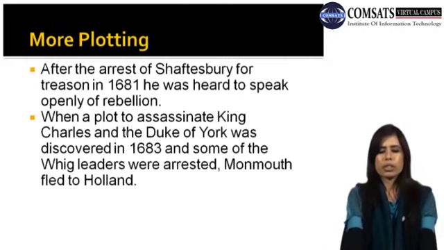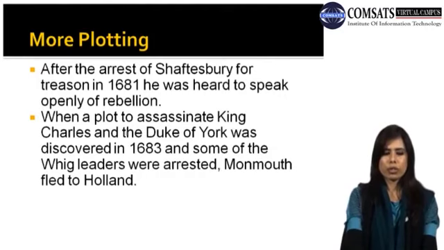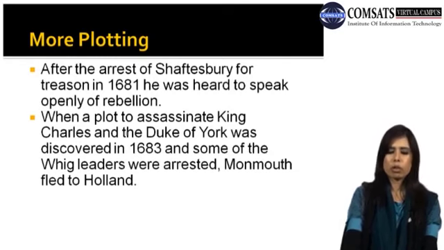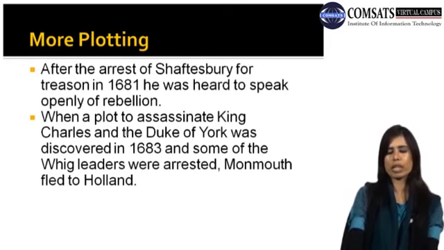After the arrest of Shaftesbury for treason in 1681, he was heard to speak openly of rebellion. When a plot to assassinate King Charles and the Duke of York was discovered in 1683, and some of the Whig leaders were arrested, Monmouth fled to Holland. So my dear students, because of the plot to assassinate King Charles and the Duke of York, Monmouth went to Holland at that time.